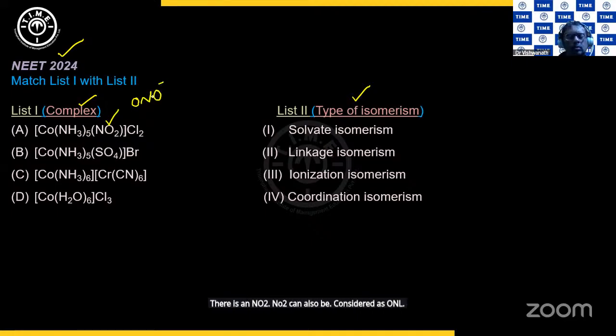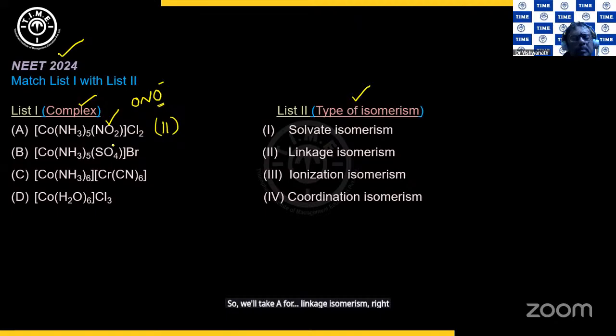The nitrogen can be the donor or oxygen can be the donor. So A can give linkage isomerism. In fact, A can also give ionization isomerism because one chlorine can come in and one NO2 can go out. But linkage is not there in any of the other options, B, C, and D. So we'll take A for linkage isomerism, right?